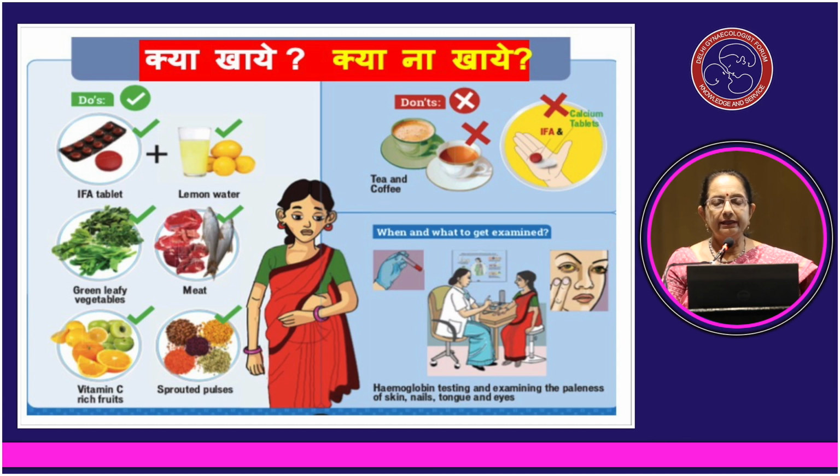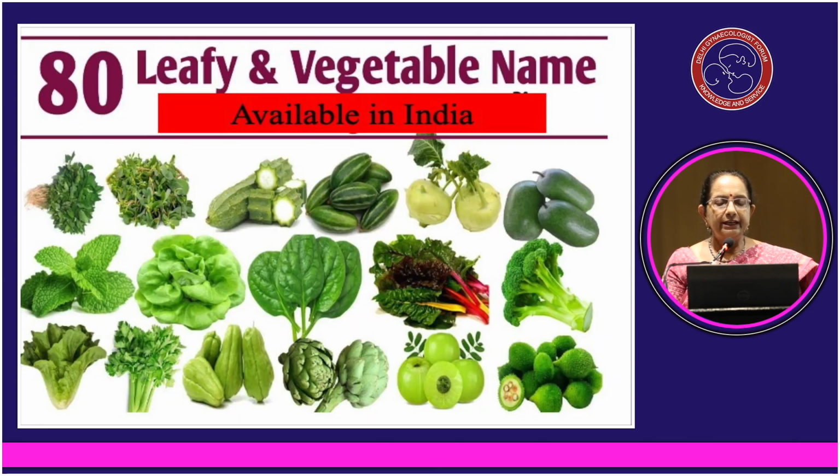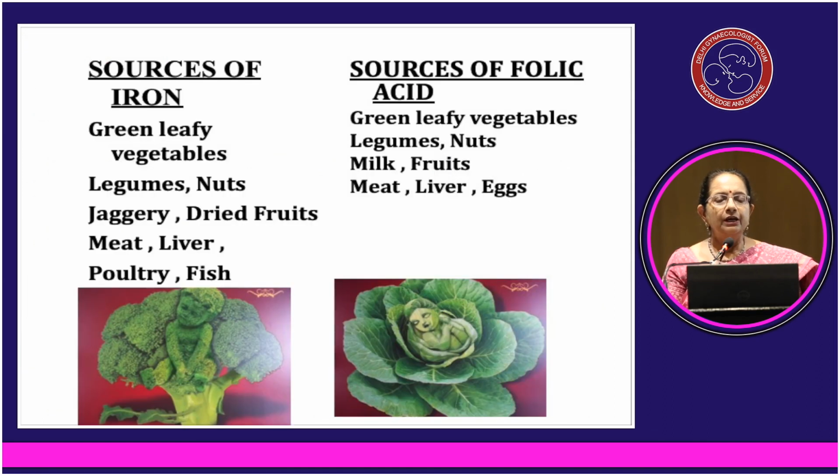What she should not take is excessive tea and coffee, and iron and calcium tablets should not be taken together. Regular hemoglobin levels should be done so as to know whether whatever therapy she is taking is effective or not. In India, we have plenty of green leafy vegetables as shown in this picture. Sources of iron: green leafy vegetables, legumes, nuts, jaggery, dried fruits, meat, liver, poultry and fish. Sources of folic acid are green leafy vegetables, legumes, nuts, milk, fruits, meat, liver and eggs.